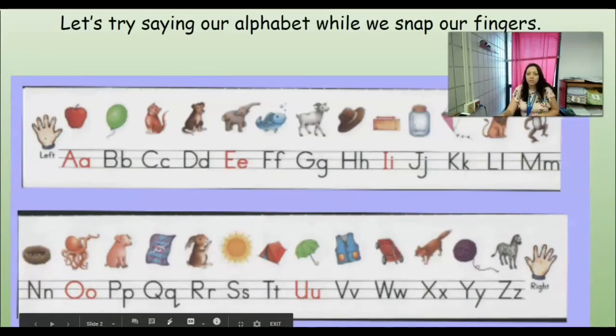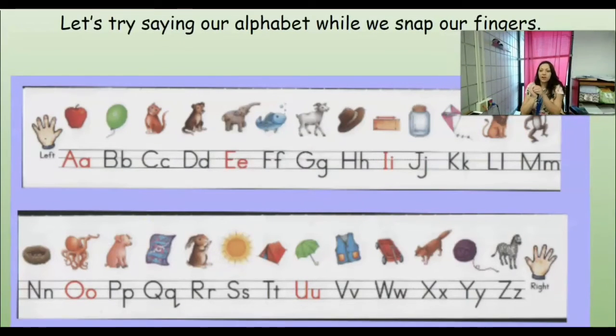So first, what we all want to do is we're just going to say our alphabet. We're going to practice snapping when we do it, okay? And so when we get to a vowel, let's see if we can snap up high. Everything else will just snap regular, okay? So let's think about what our vowels are first. Remember, we only have 5 of them. Even though there's 26 letters in the alphabet, there's 5 special letters that are A, E, I, O, U. So we're going to start snapping up high for our vowels and down for the rest of our letters.